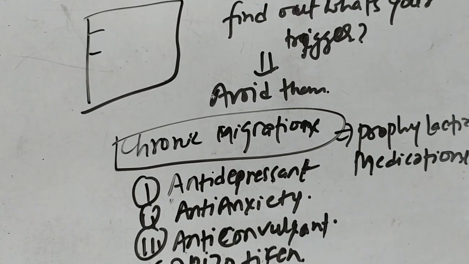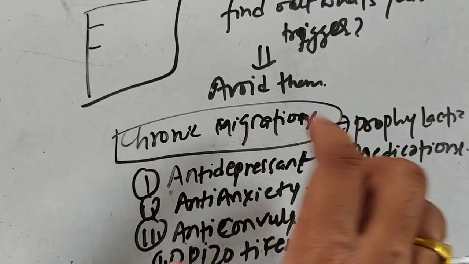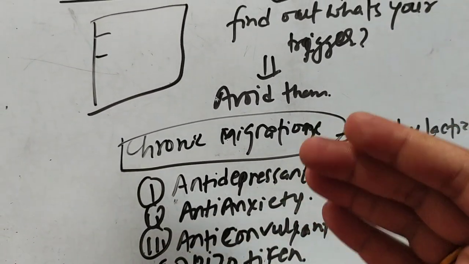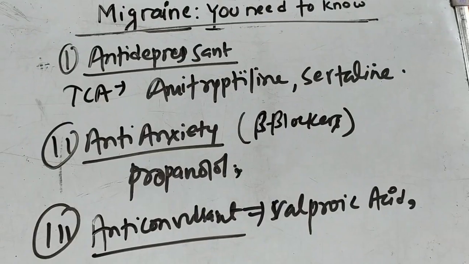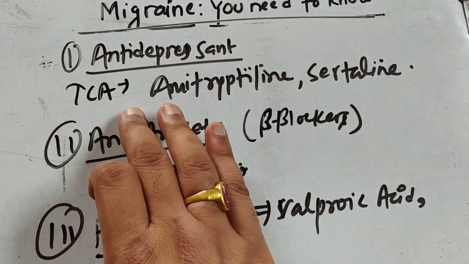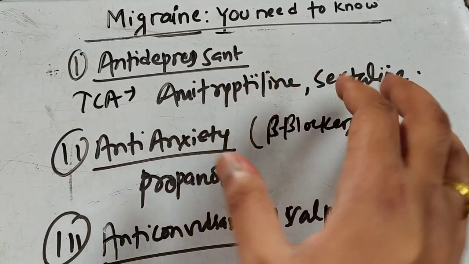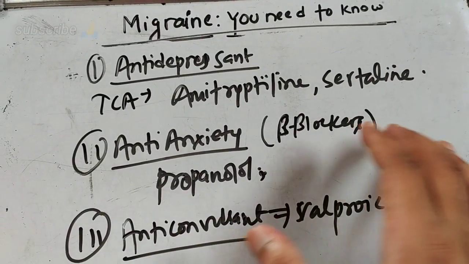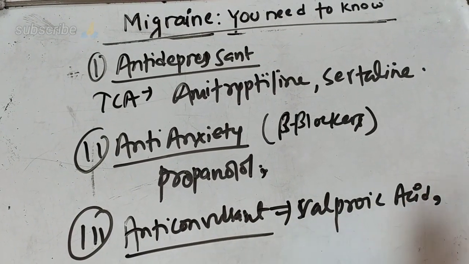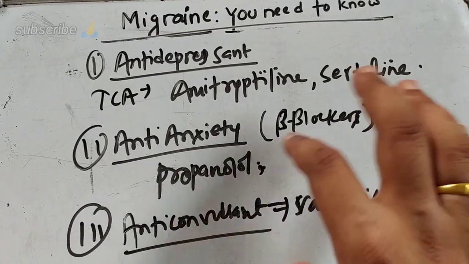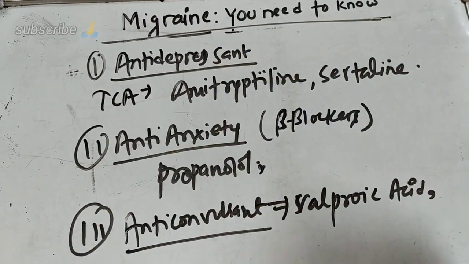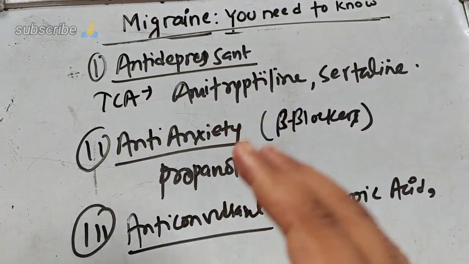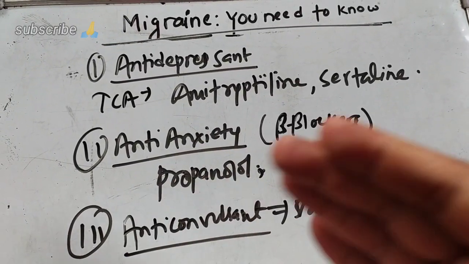अब attack आउनु भन्दा पहिले they should take these things on a daily basis, so that there will be a less severe attack, or the attack frequency is decreased. So the antidepressant may be tricyclic antidepressant, basically amitriptyline or sertraline. Anti-anxiety medication such as propranolol, this is a beta blocker, and anti-convulsant such as valproic acid. So अरु पनि ड्रगहरु छन् यो सबै क्लासमा. सो मैले जस्ट एउटा दुईटा ड्रग भन्दिए हजुरहरुलाई, and antidepressant and anti-anxiety and anti-convulsant are basically used in the frequent attack person or the person having chronic migraine.